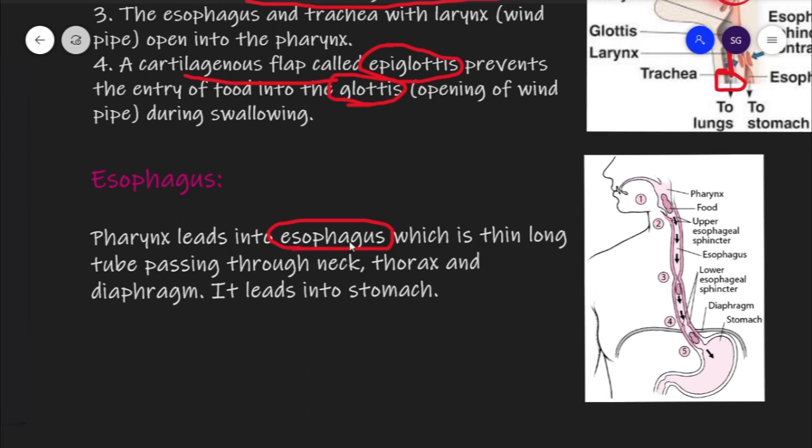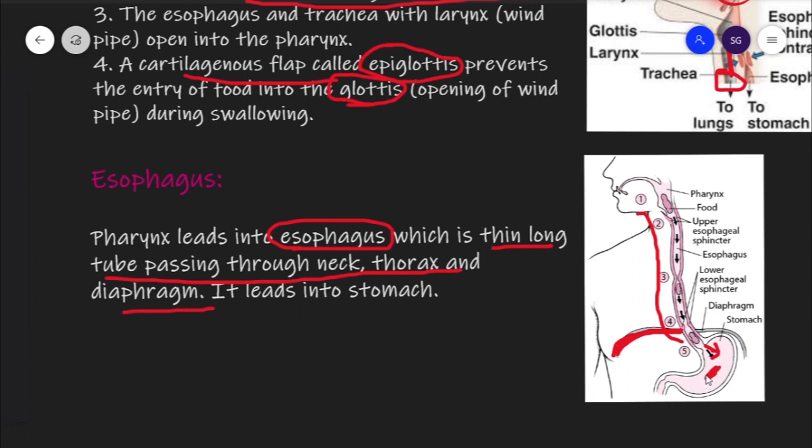So pharynx leads into the esophagus. Esophagus is a thin long tube which passes through the neck, thorax and diaphragm, and it enters into the stomach. Diaphragm is the partition between thorax and abdomen. So esophagus passes through neck, thorax and diaphragm and then enters into the abdomen, and in abdomen it enters into the stomach.